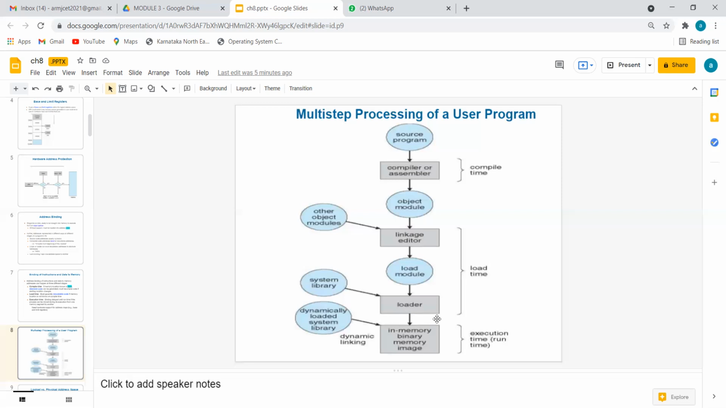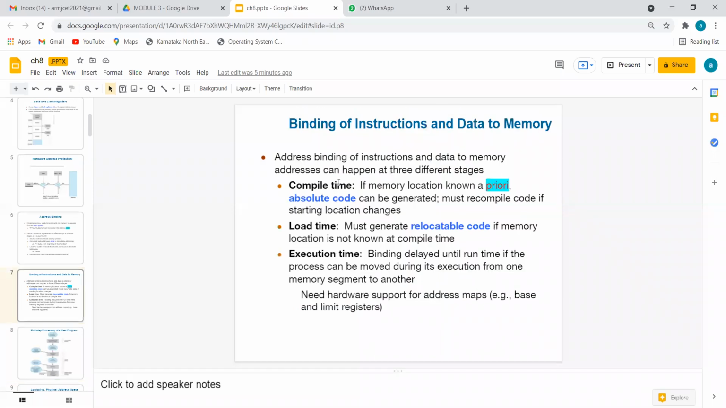After this, you will give ./a.out. So that is called execution time. Here there are 3 times in the concept: compile time, load time, and execution time. So the same I am explaining here.